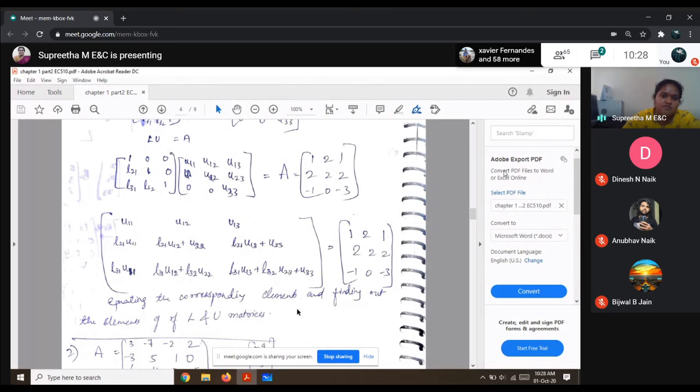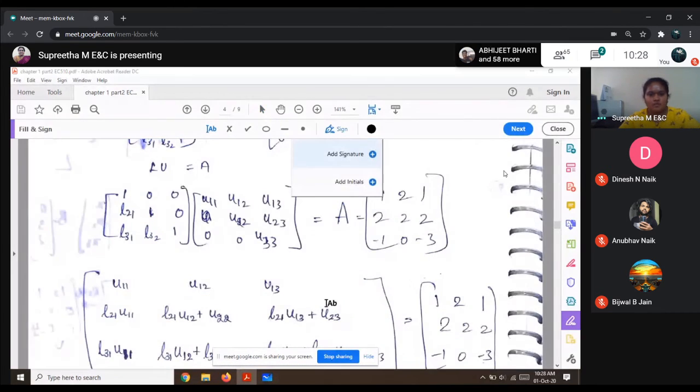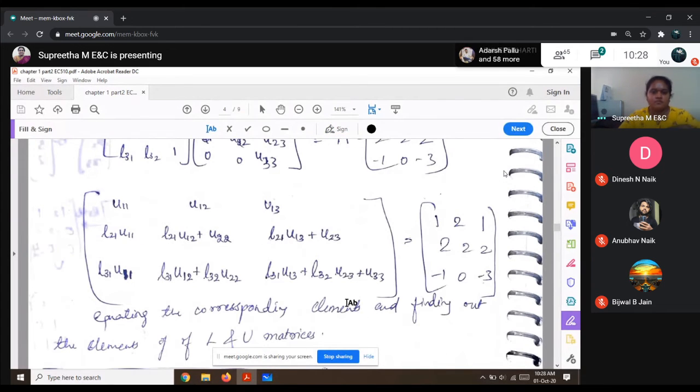So what is the U11 value? 1. I'll just write it here. L21 into U11 is equal to 2.